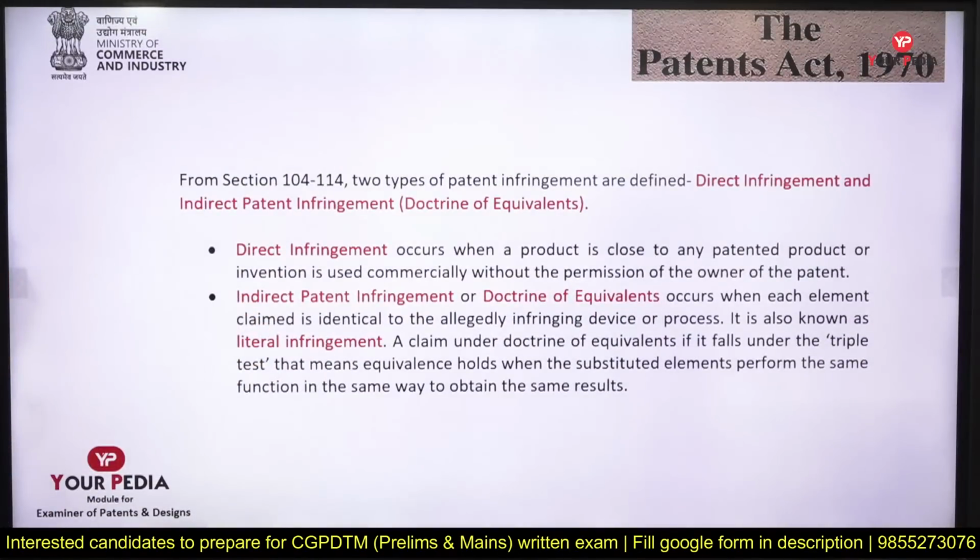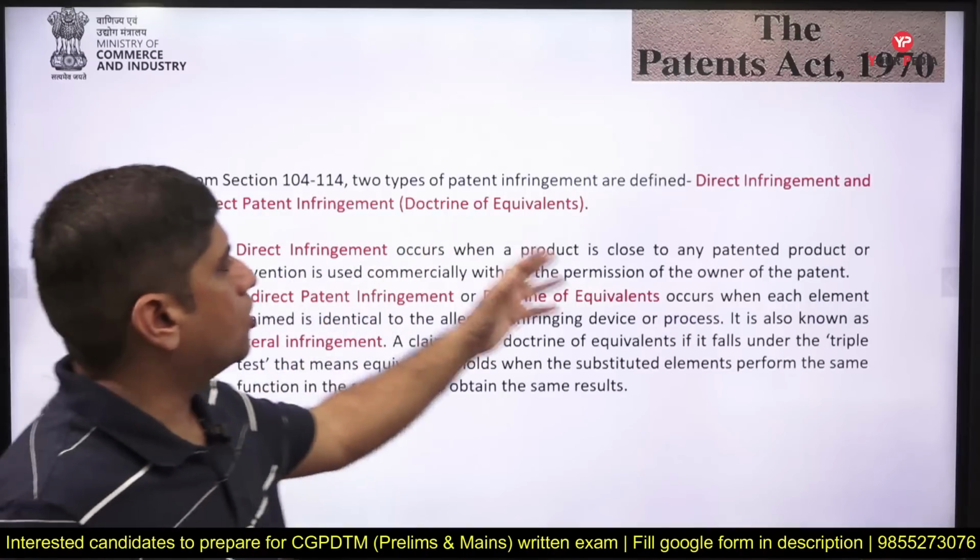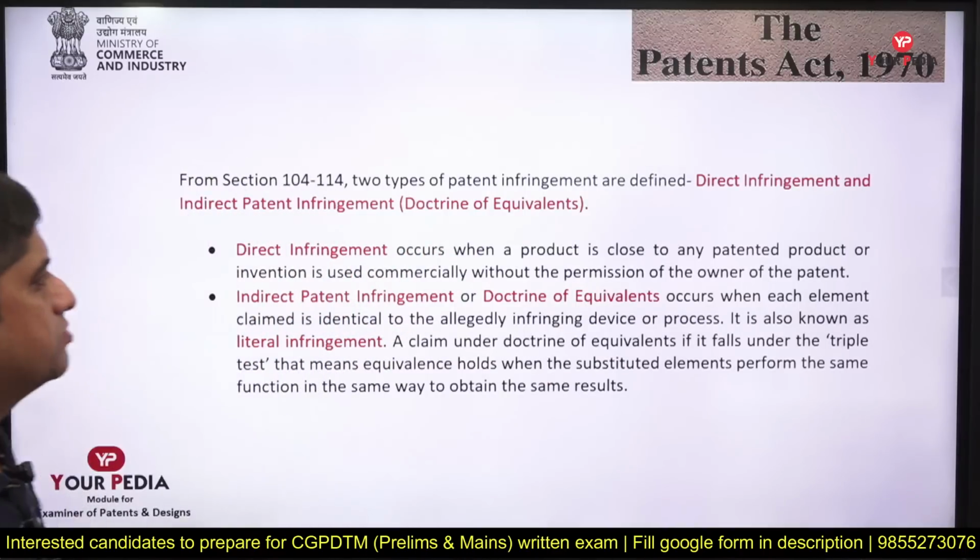Infringement can be of two types, direct infringement and indirect infringement. Indirect infringement is called doctrine of equivalent. Direct infringement is when a product is close to the patented product and it is being used by somebody else.